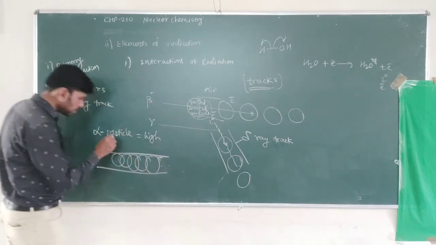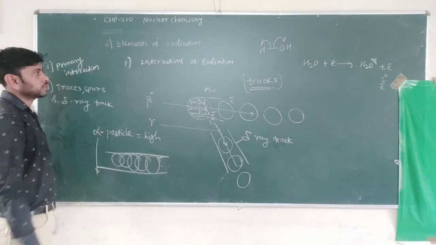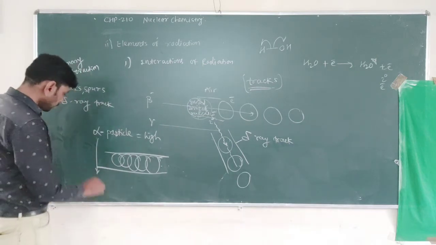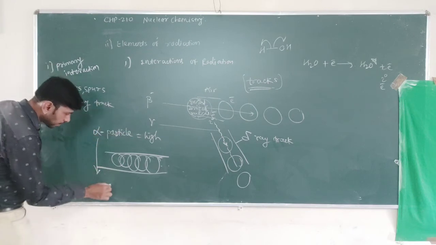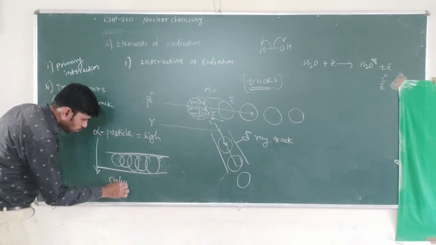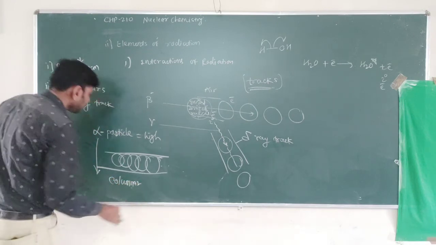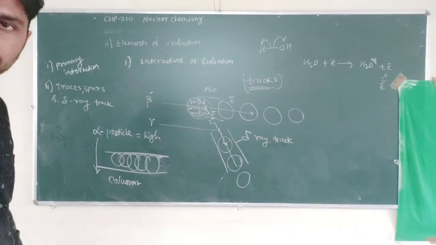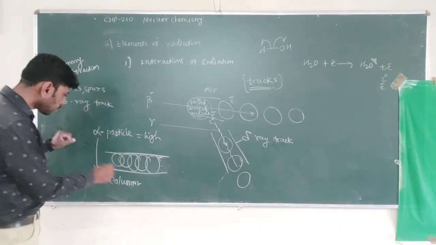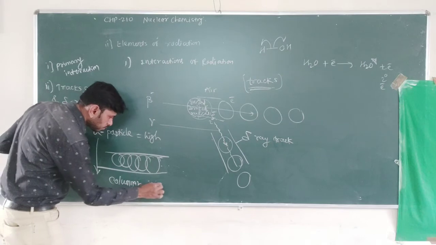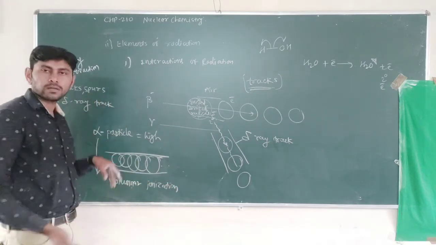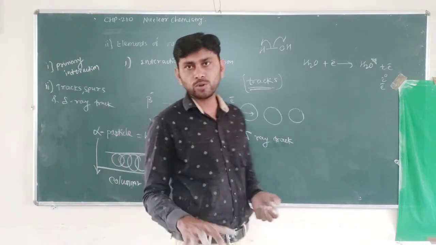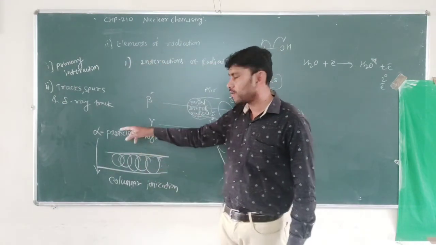So that's why the tracks formed by the alpha particle are known as columnar ionization. So columnar ionization forms with these spurs almost overlapping each other because of the higher energy of the alpha particle.